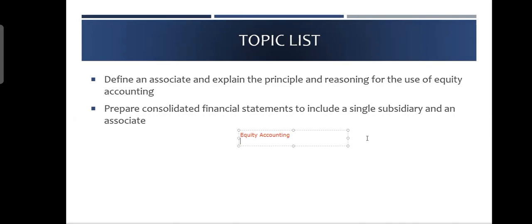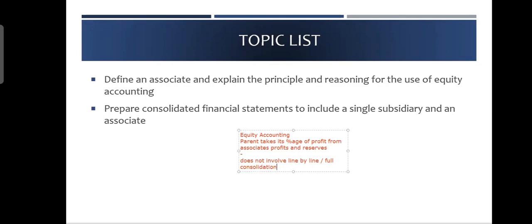It comes to mind that the parent takes its percentage of profit from the associate's profits and reserves. What does that mean? Equity accounting does not involve line by line or what you call full consolidation.